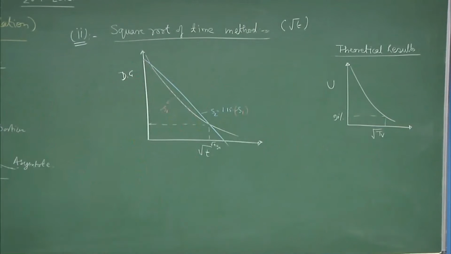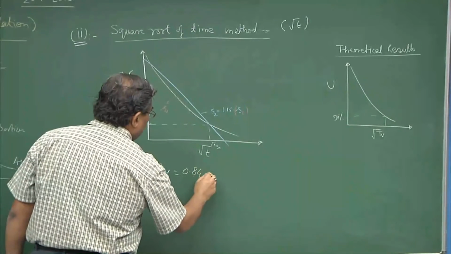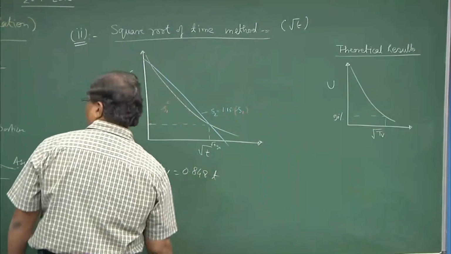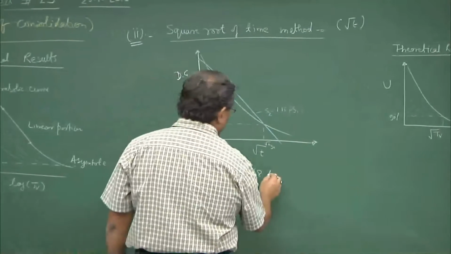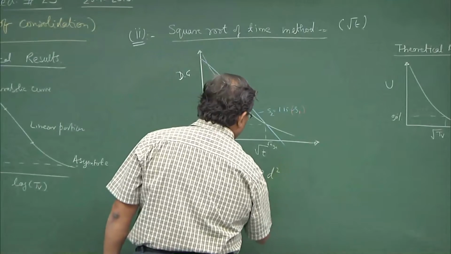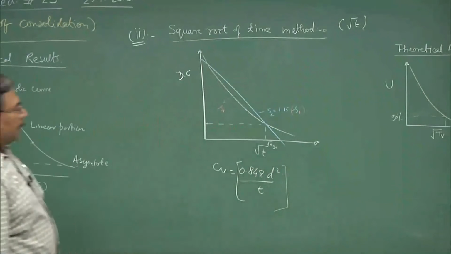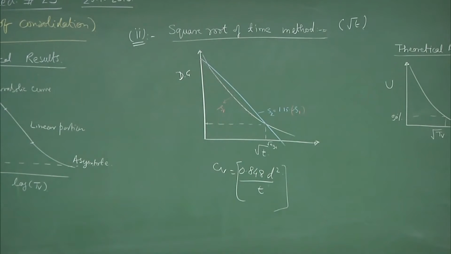For 90% consolidation, the CV comes out to be 0.848 d square upon t. So, this is a relationship which can be utilized.